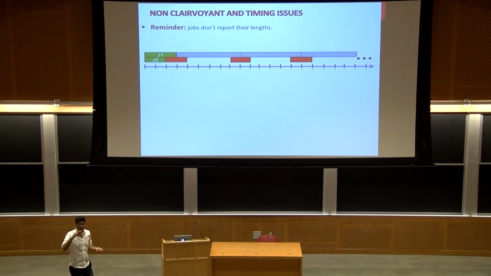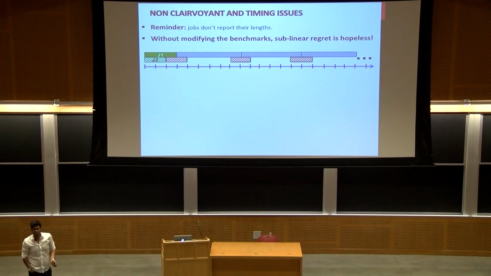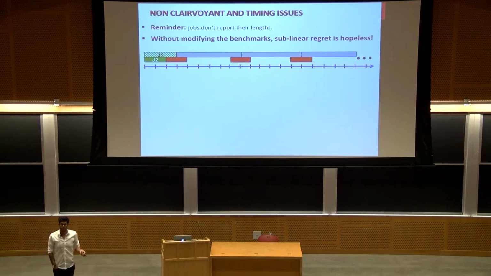Now suppose I have two online scheduling mechanisms. One of them starts the schedule with J1, the other one with J2. So if I start with J2, then red jobs are going to be scheduled. And if I start with J1, then the blue jobs are going to be scheduled. And obviously, the second mechanism is much better than the first one.